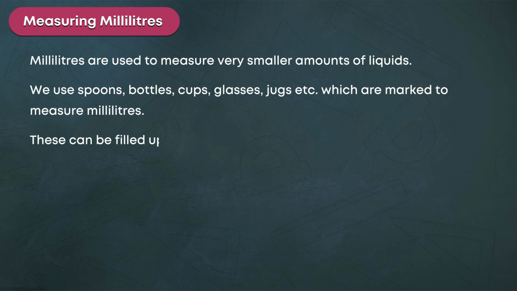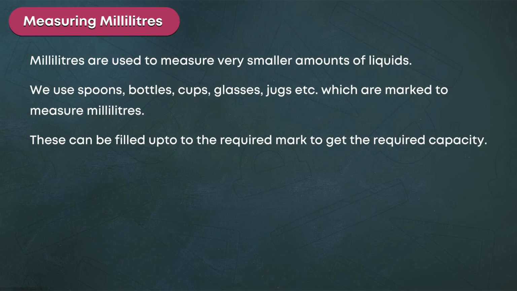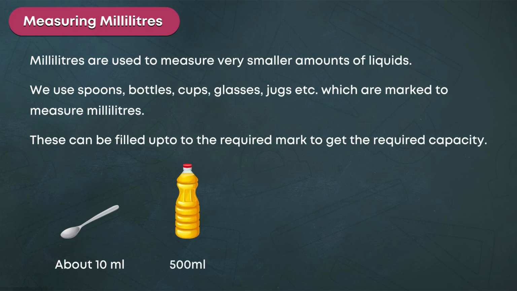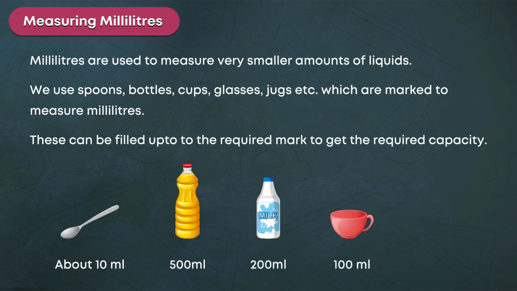These can be filled up to the required mark to get the required capacity. About 10 milliliters, 500 milliliters, 200 milliliters, 100 milliliters, 1000 milliliters.